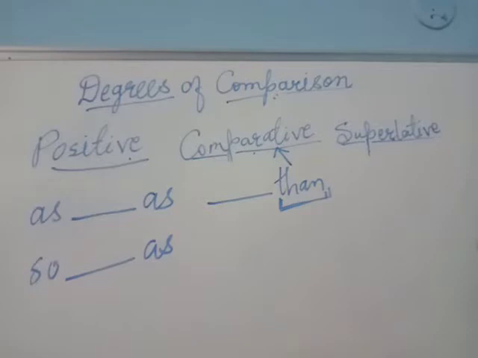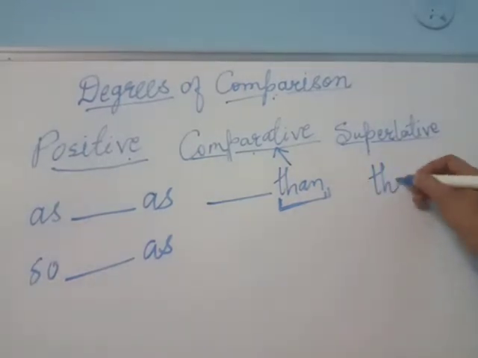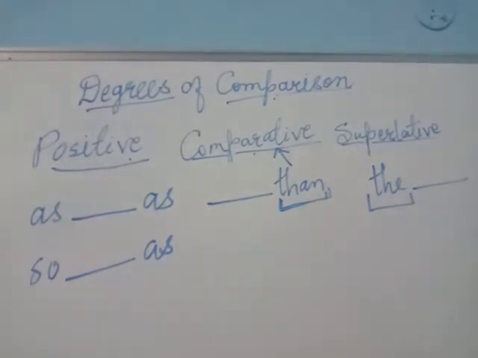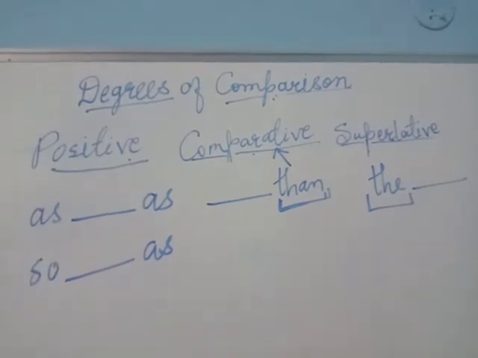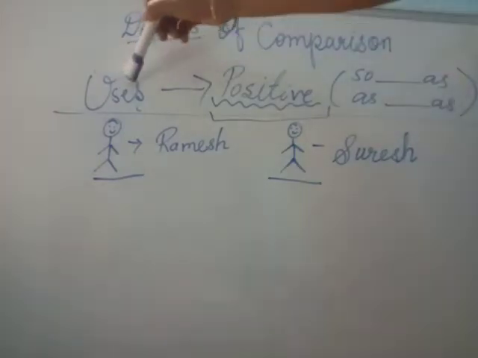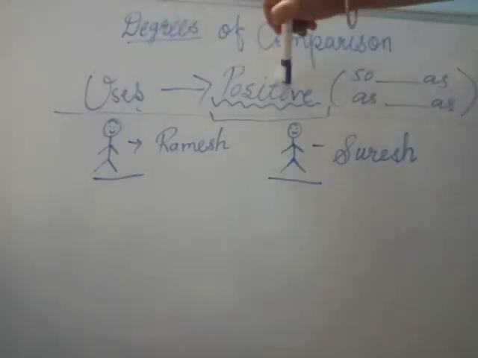And if the is written before the degree and then the degree is mentioned, this the is the identification that this is an example of the superlative degree. So these are the ways of writing the degrees of comparison. Now let's understand how we are going to use the positive degree.